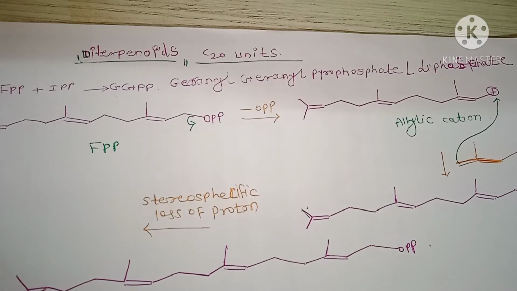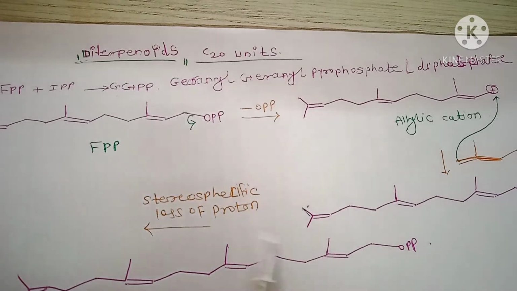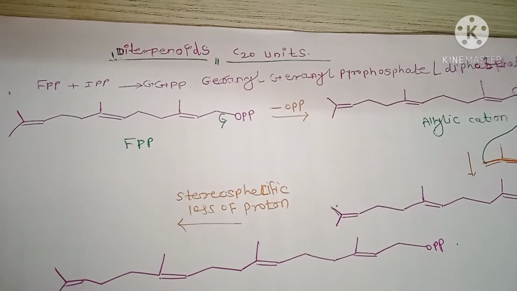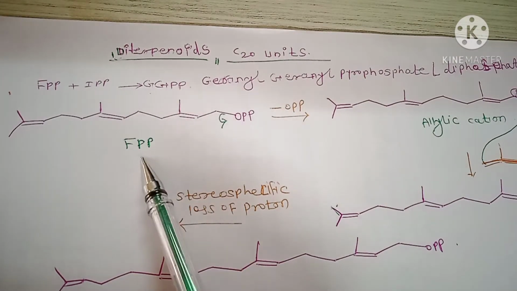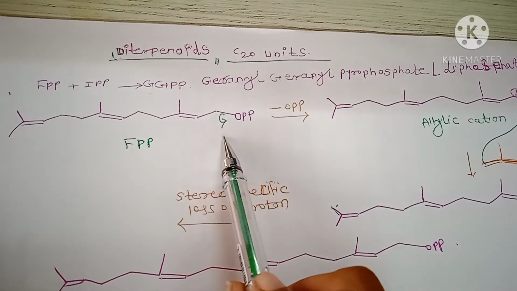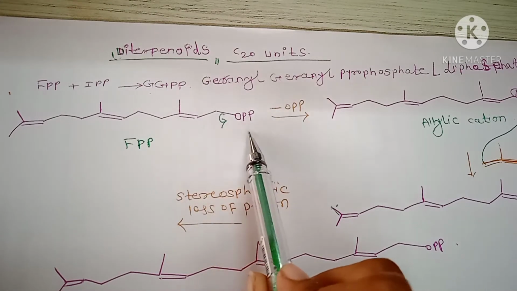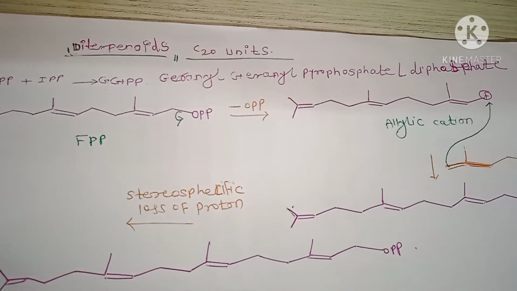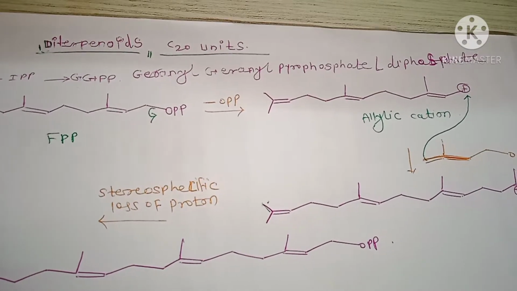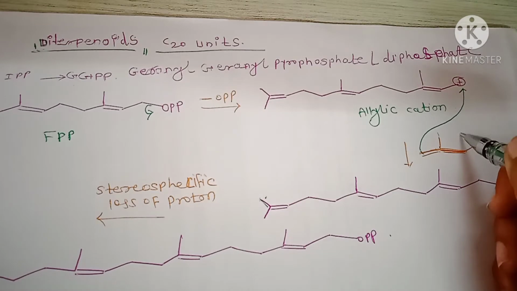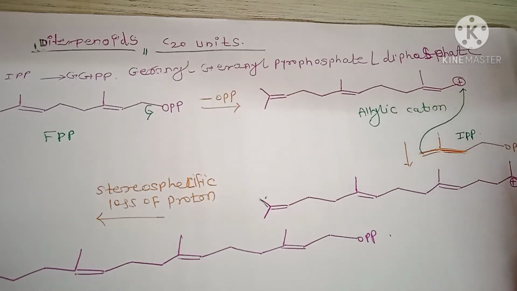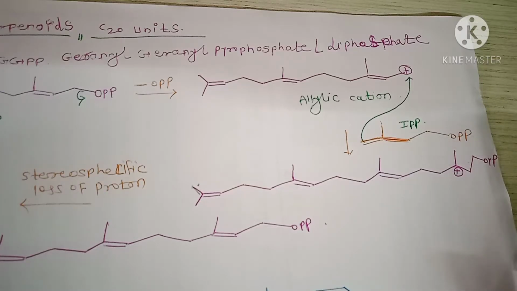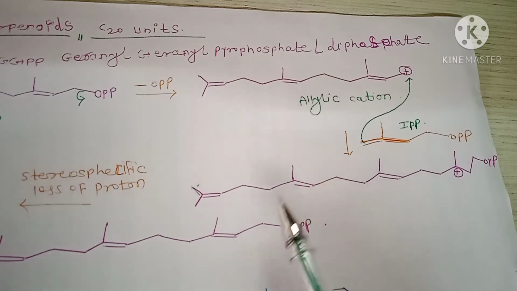FPP plus IPP. Now first draw the structure of FPP. This is the structure of FPP. Step first is the loss of OPP and the formation of allyl carbocation. Next, the addition of IPP molecule and stabilize the allyl carbocation, and the formation of this structure.